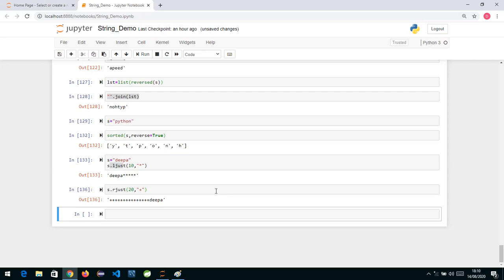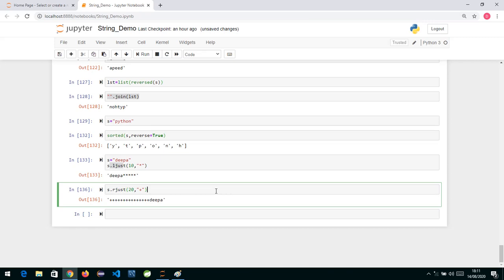There are many other functions actually, like isupper, center, many, but the main functions I have covered here. Okay, so this is all about strings. Strings are immutable in nature. A string can be specified in double quotes or single quotes. If it is multi-line, then use triple quotes, starting and ending with triple quotes, single or double, whatever you want. For strings we have operators like plus and star.